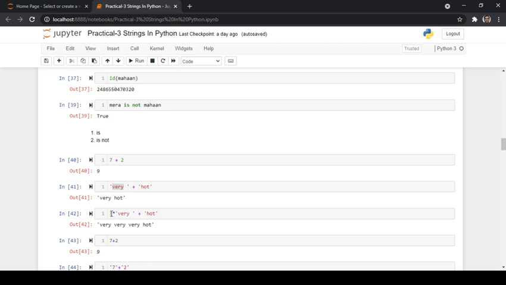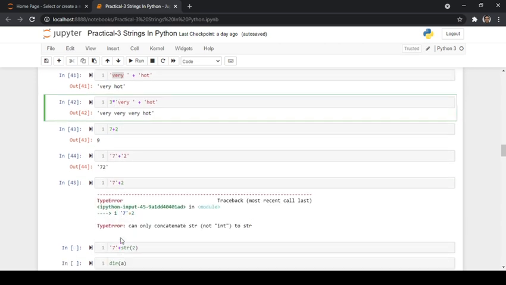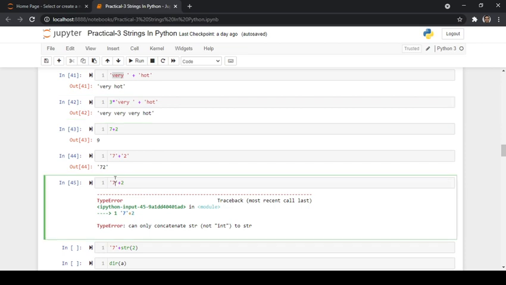Now we know that in the repetition operator we are multiplying an integer with a string. In the same way, when we try to add a string with an integer, it will give us an error. Why? Because the data type of 7 is string and the data type of 2 is int. So as there is a mismatch in the type of the data, you can't concat this. You can only concat string with string.